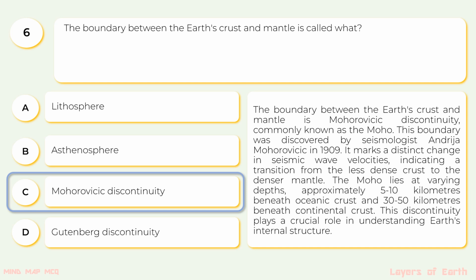This boundary was discovered by seismologist Andrija Mohorovičić in 1909. It marks a distinct change in seismic wave velocities, indicating a transition from the less dense crust to the denser mantle. The Moho lies at varying depths, approximately 5 to 10 km beneath the oceanic crust and 30 to 50 km beneath the continental crust. This discontinuity plays a crucial role in understanding Earth's internal structure.